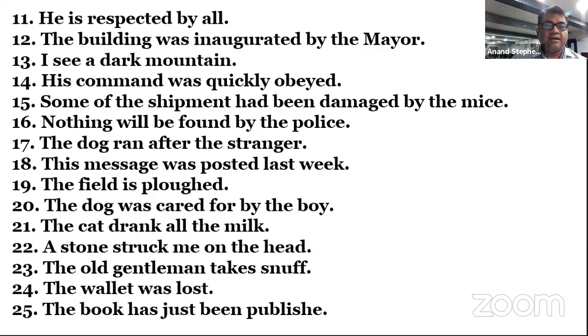Okay. This message was posted last night. Sir, passive. This message was posted last night by someone. Someone. बताओ क्या होगा? Someone posted this message last night, last week.